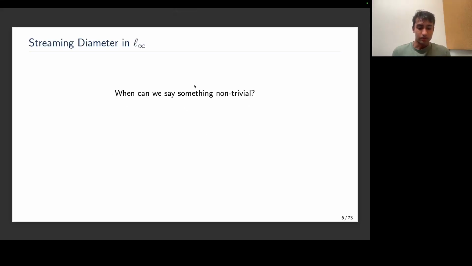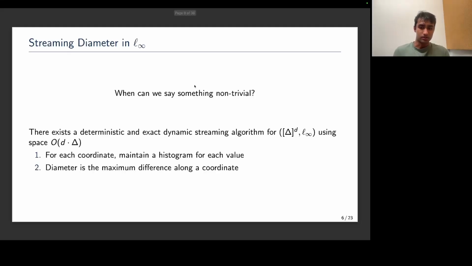And so I guess the next natural question is, is there any setting in which we can say something non-trivial? As it turns out, in a very specific setting in L infinity, where all your points lie on the grid with integer-valued coordinate entries from 1 to delta in d dimensions, there's a deterministic and exact dynamic streaming algorithm that uses space order d times delta.